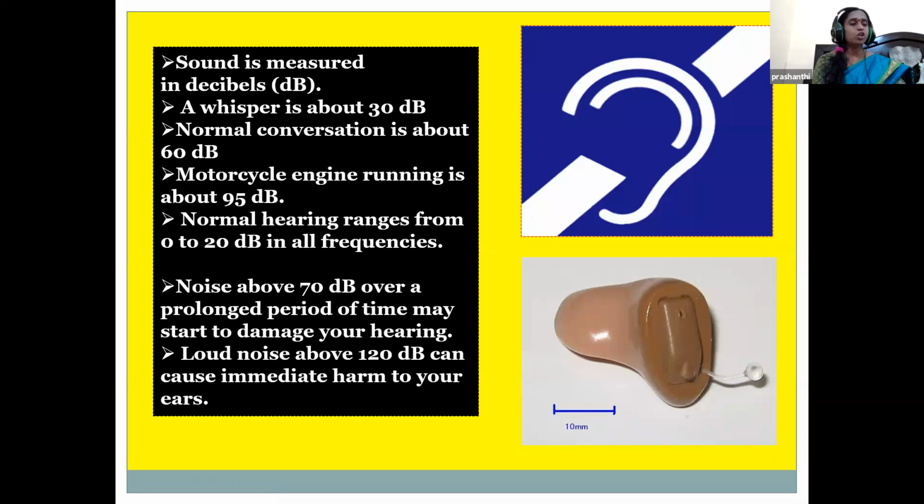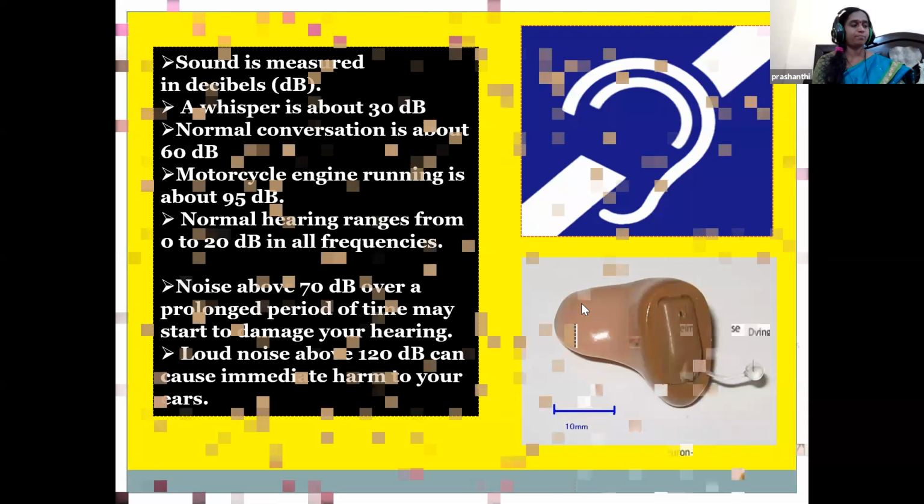Hearing of speech is considered impaired when the hearing level is shifted to 25 decibels or more. So what is the normal range, children? Between 0 to 20. But at many functions, with DJs and noise exceeding 70 decibels, our eardrums will get damaged.